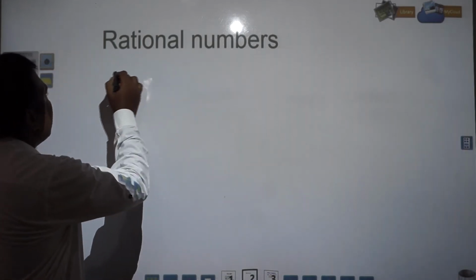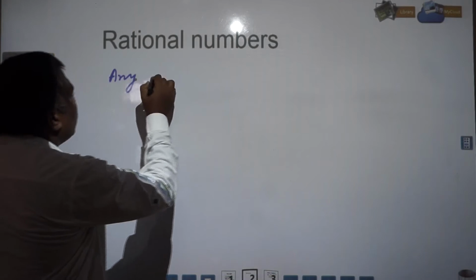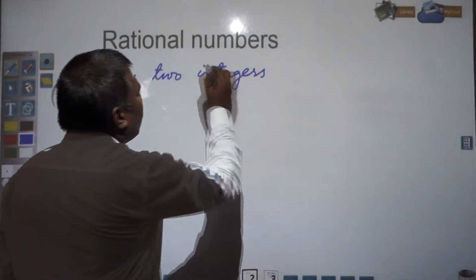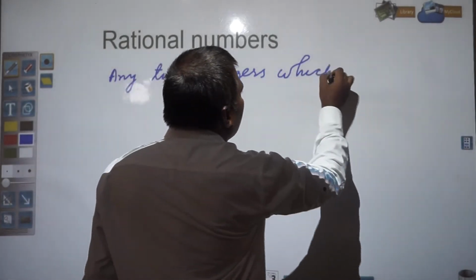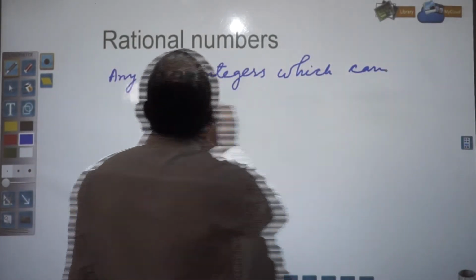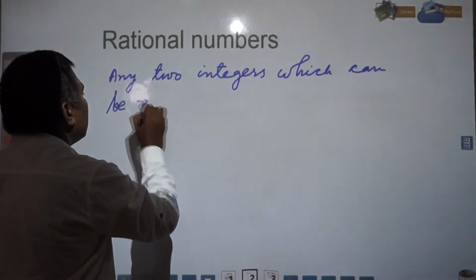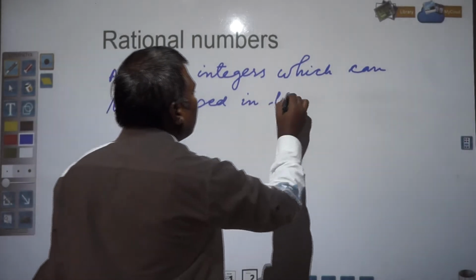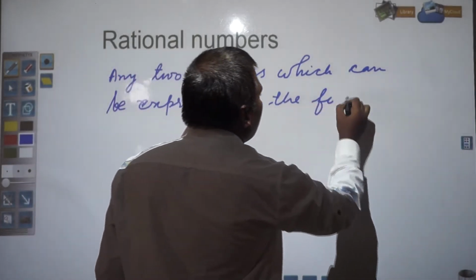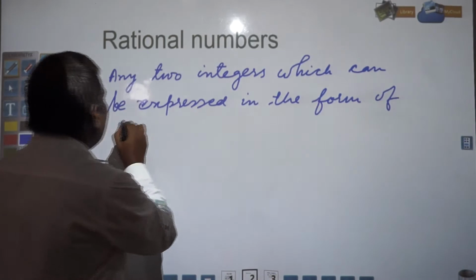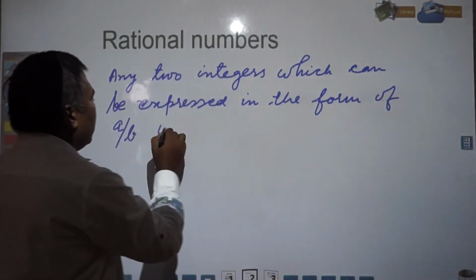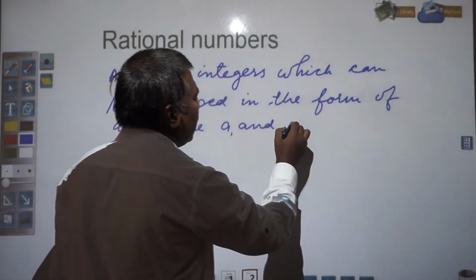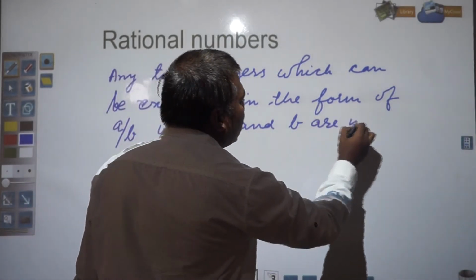Any two integers which can be expressed in the form of a by b, where a and b are integers.